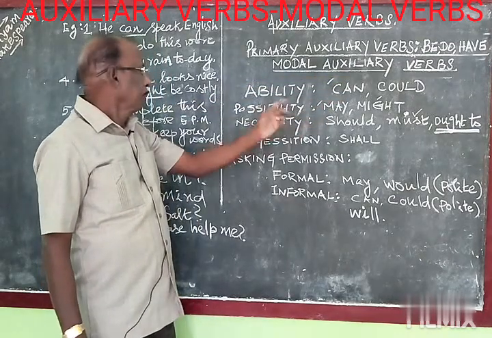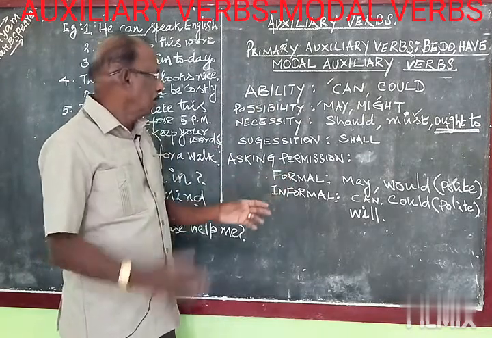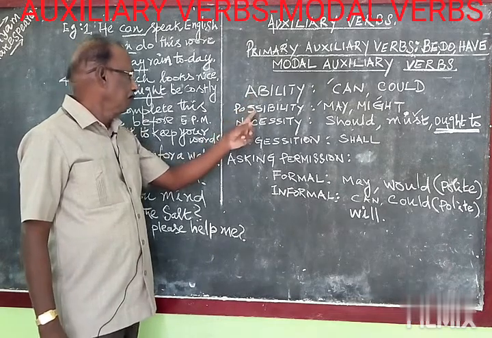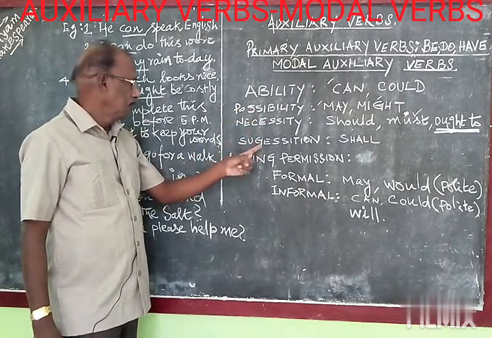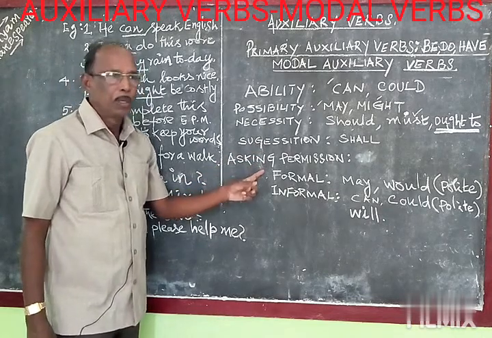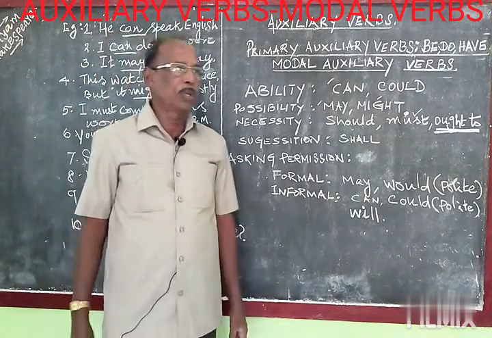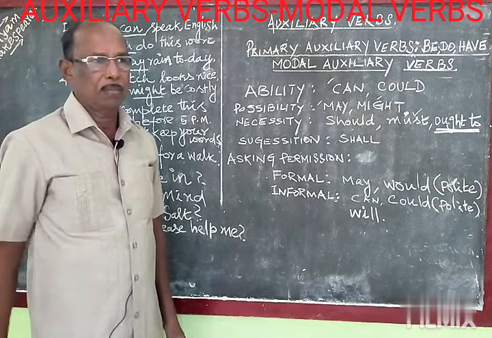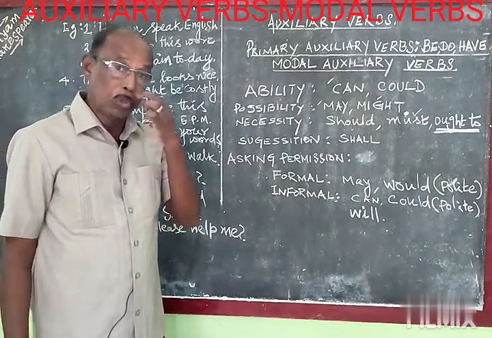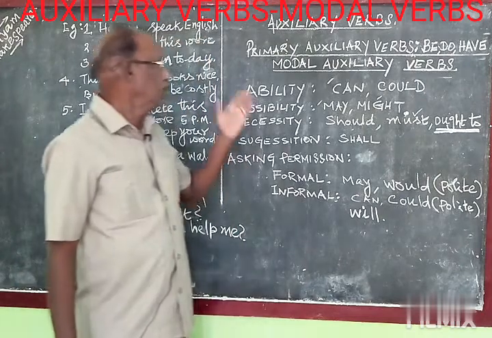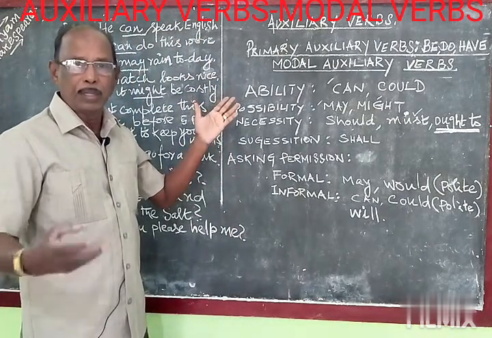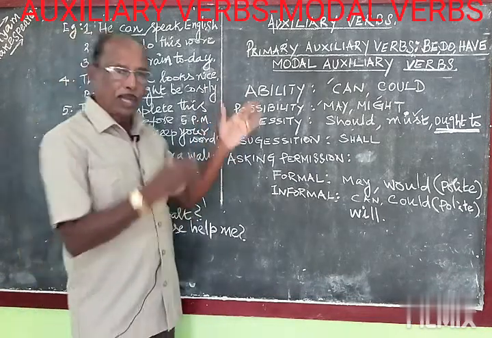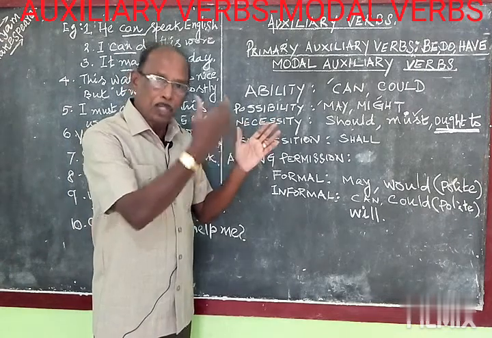Is it clear? So modal auxiliary verbs are used to express different categories: ability, possibility, necessity, suggestion, and asking permission. You should remember, modal verbs add meaning to the verb in a sentence. They talk about tense, mood and voice in a sentence. These auxiliary forms are, in other words, what we call helping verbs. They help the main verb. So if there is an auxiliary verb, after that definitely there should be a main verb.